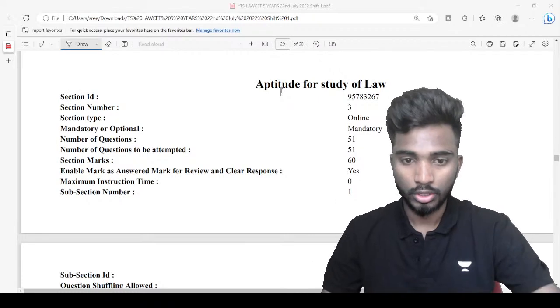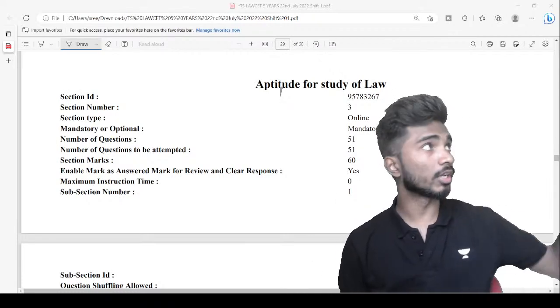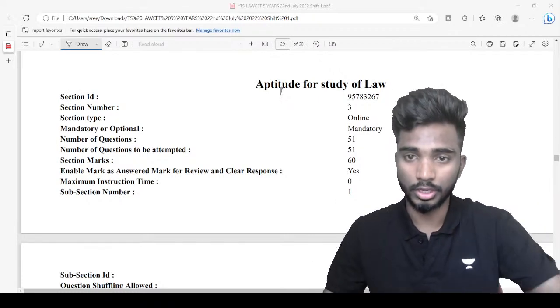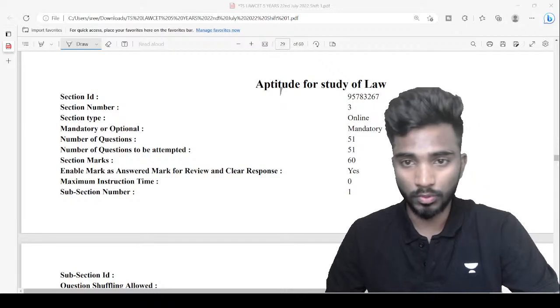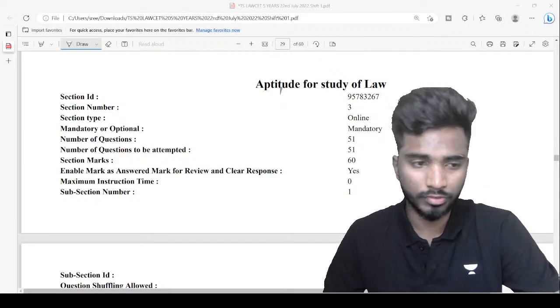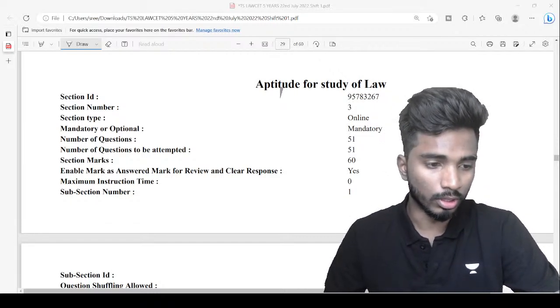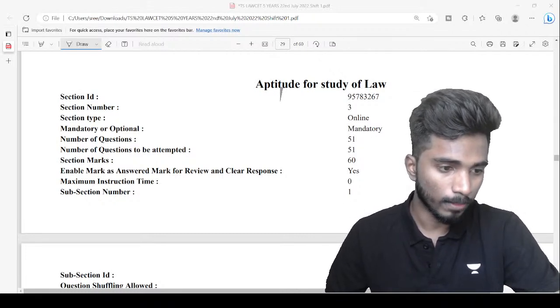Okay. So today we are going to discuss the second part of the analysis. Yesterday we discussed the shift 1 question paper of the 3-year LLB. And today we are going to talk about the question paper of the 5-year course. There's only one shift in the 5-year. So we are going to discuss this particular paper in today's class, right?